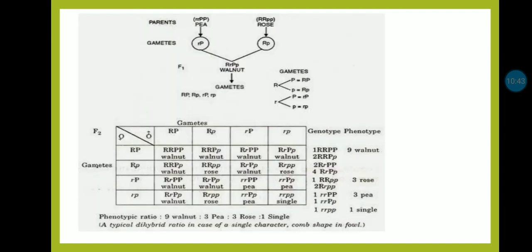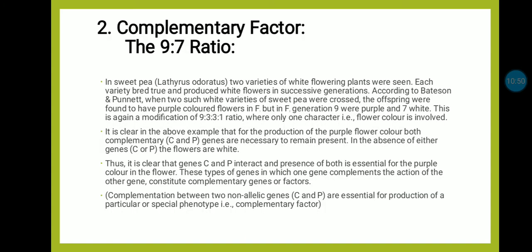Okay, next, in this we are studying the interaction of genes showing a modification of the Mendelian ratio. In the next, the modification of the Mendelian ratio, that is 9:7, is called complementary interaction of genes.